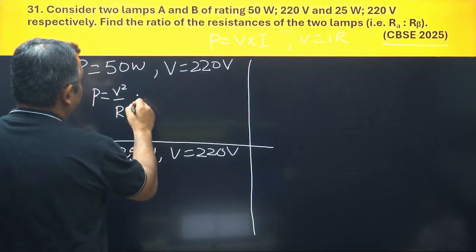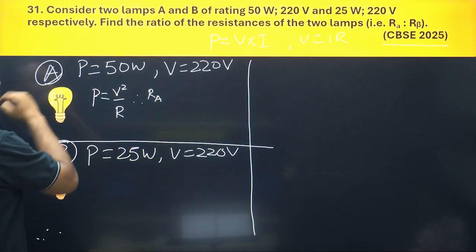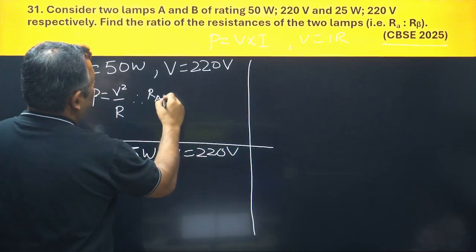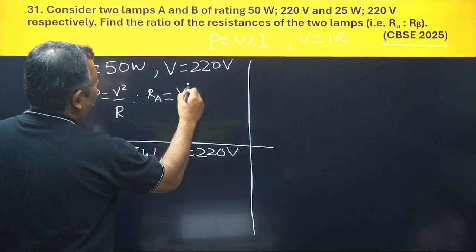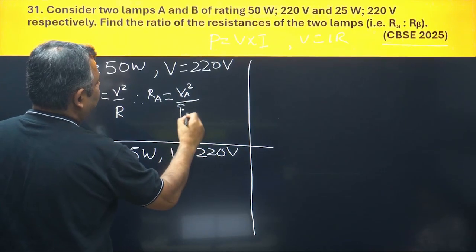Therefore, RA, which is the resistance of this bulb, would be equal to V square, which is for A, upon PA.